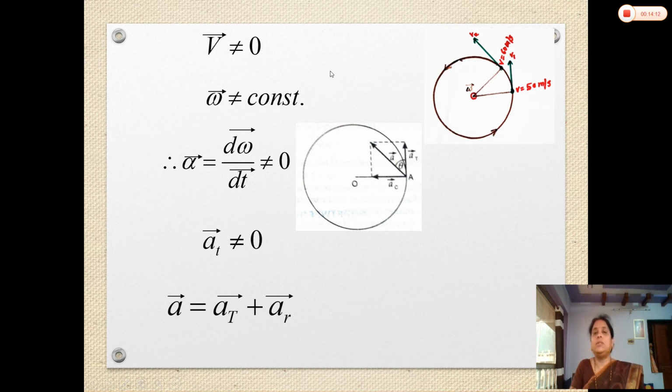Obviously here the velocity is not zero and the linear velocity is not constant. As the linear velocity is not constant, the angle traced by the radius vector at the center per unit time, that is the angular velocity, will not be constant. You know what is meant by angular velocity? Try to tell me the answer. What is angular velocity?